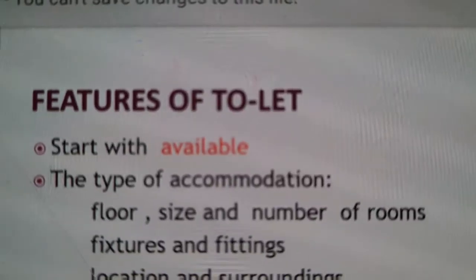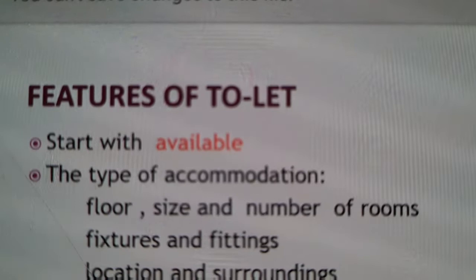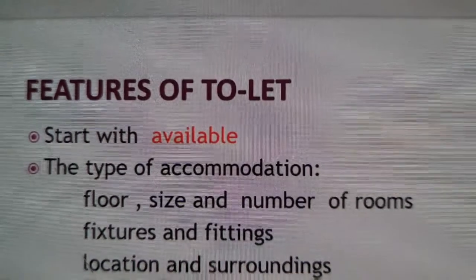So now let's see the features of such kind of advertisement. So first is start with available. The advertisement which you have to write to give your flat on rent, you have to start with available. So you have to remember that you have to start with the word available.